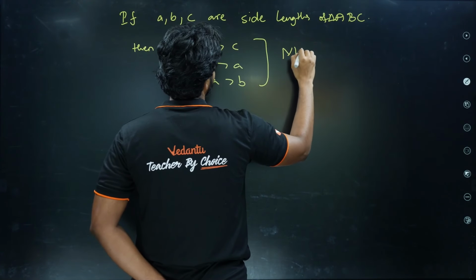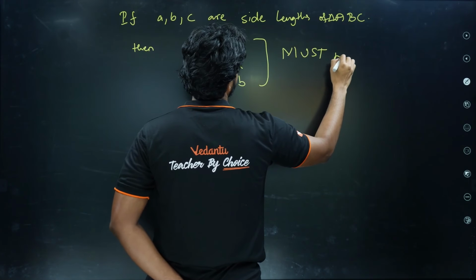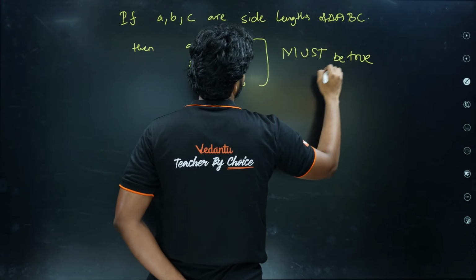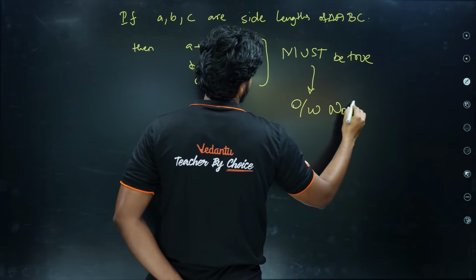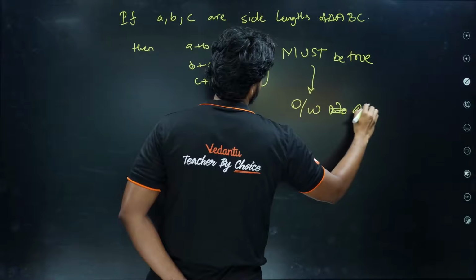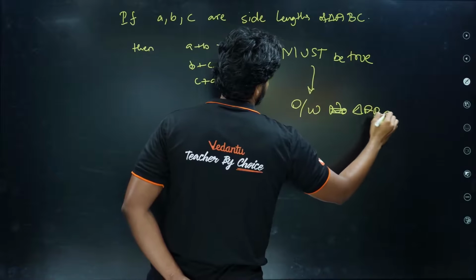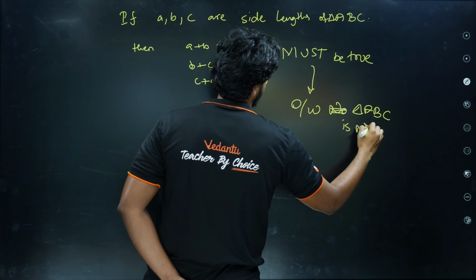This must be true. Otherwise, no triangle is formed. Otherwise, ABC is not a triangle.